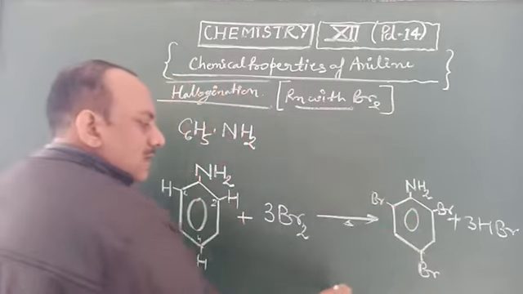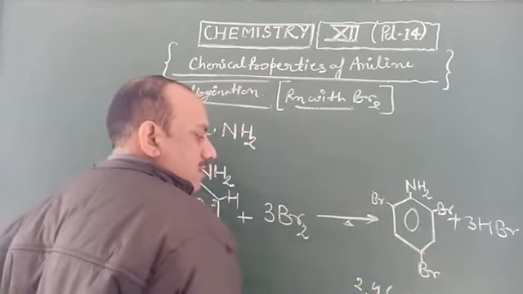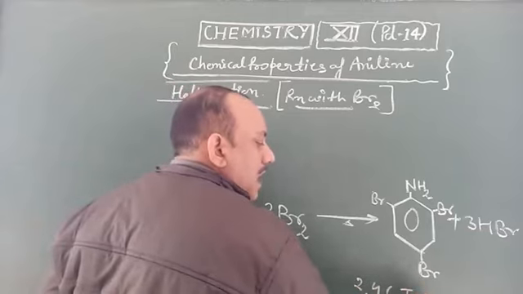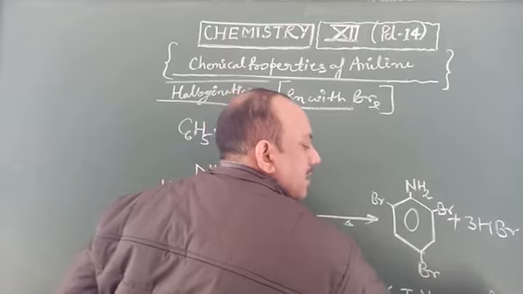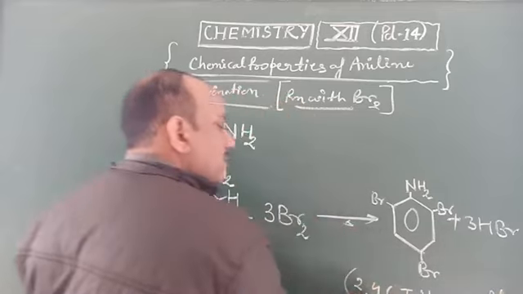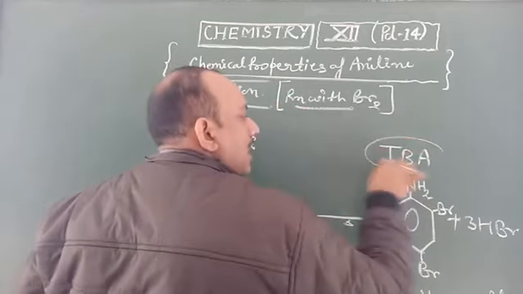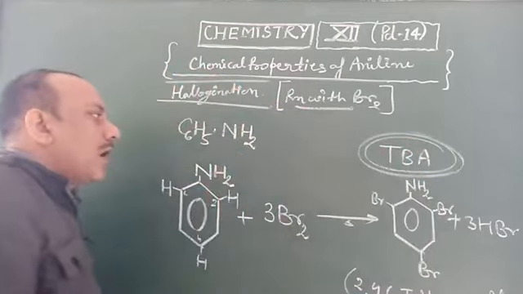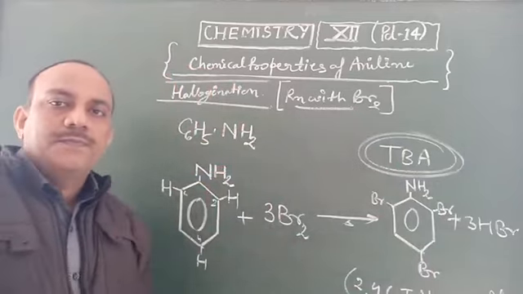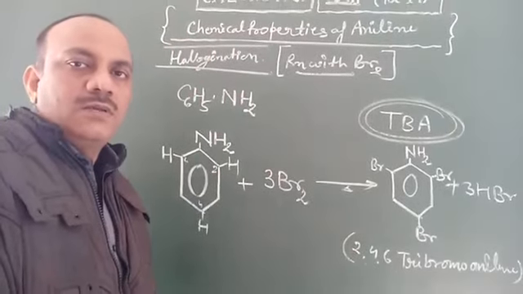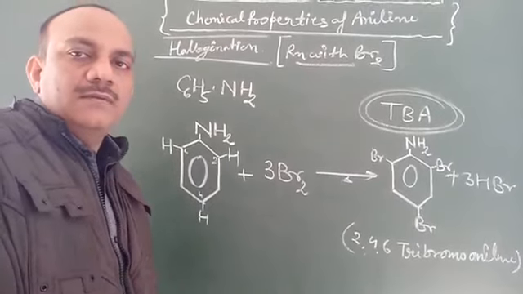It is known as 2,4,6-tribromoaniline, and this product is also known as TBA. An important question for you: how can you make TBA from aniline? So this ring reaction proves that we make TBA from aniline.